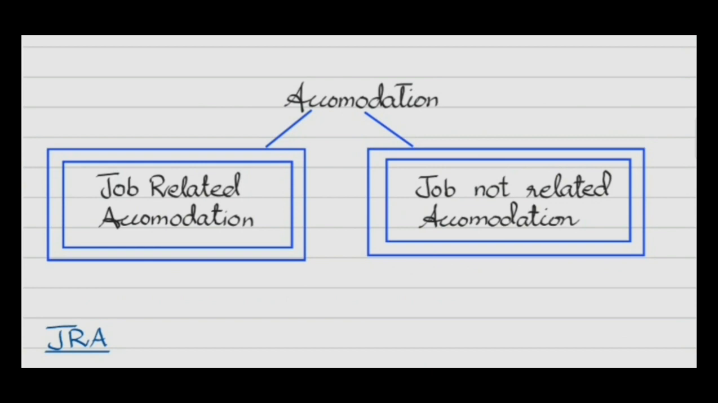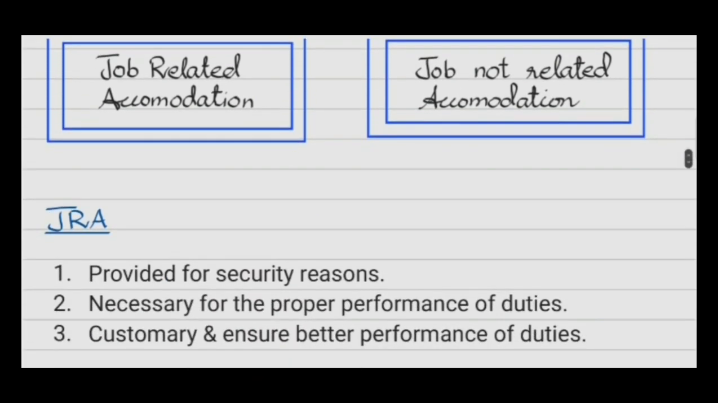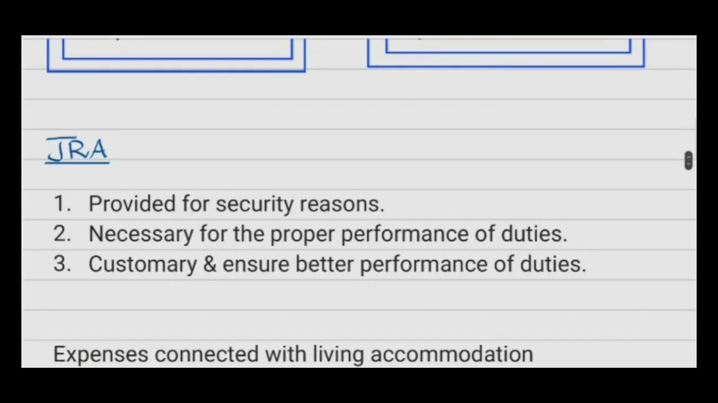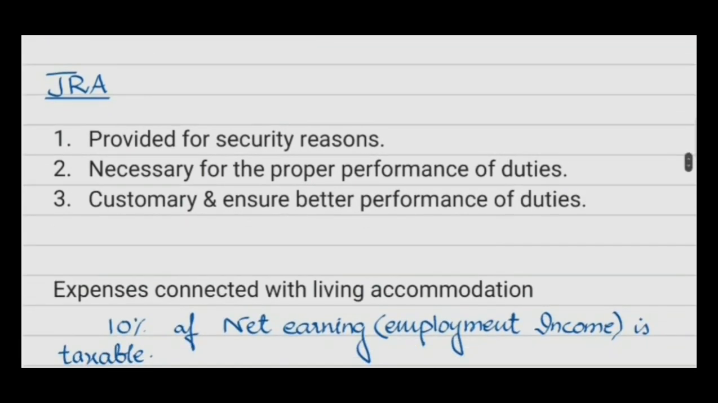Accommodation benefit. Accommodation benefit could be job related accommodation or non job related accommodation. Job related accommodation is provided for security reasons, or it is necessary for the proper performance of duties, or customary and ensures better performance of duties.